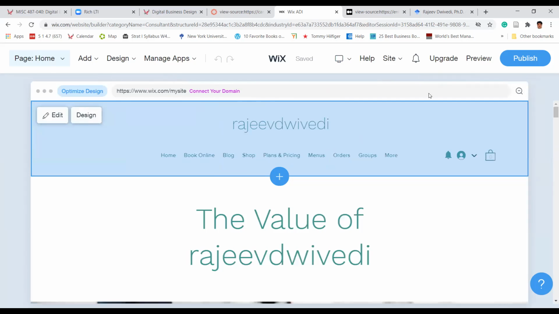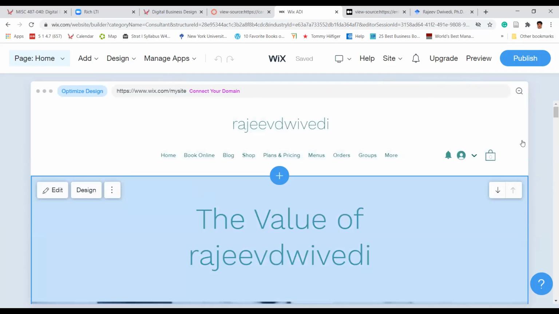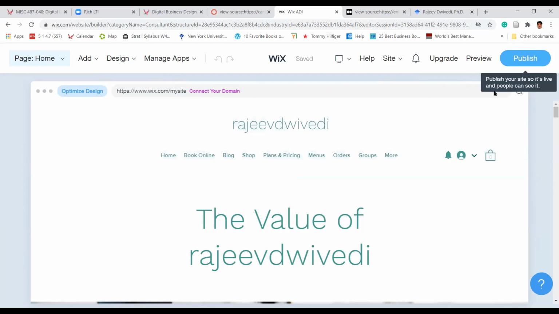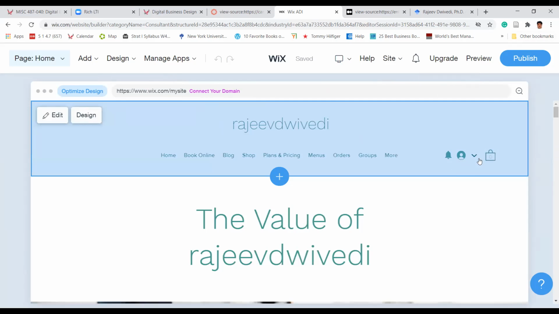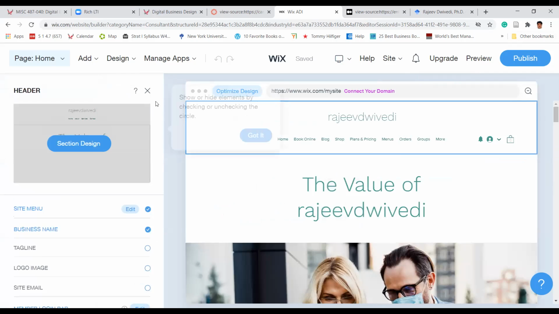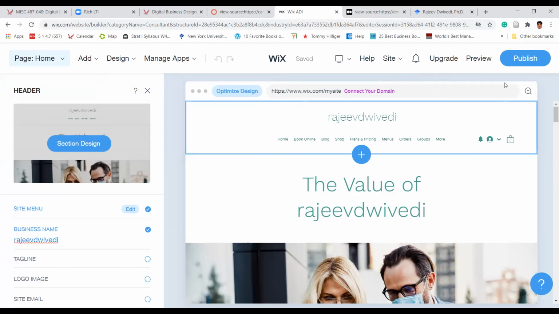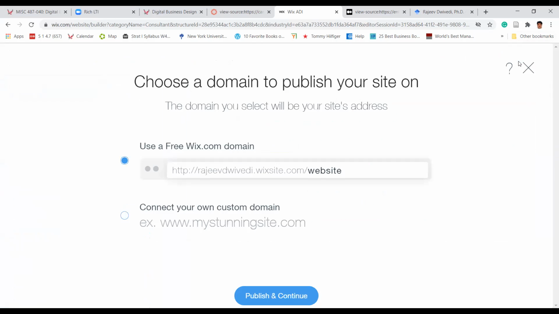So now I'm going to use publish. I'm not making much changes here. You can see these icons here, all the things are there. I'm just using this by default.